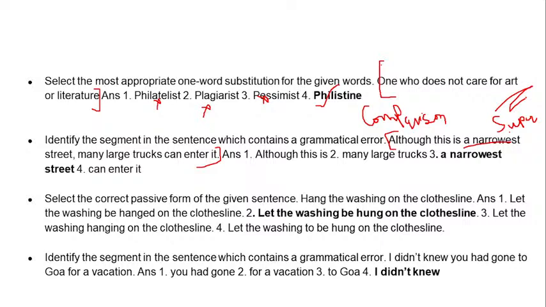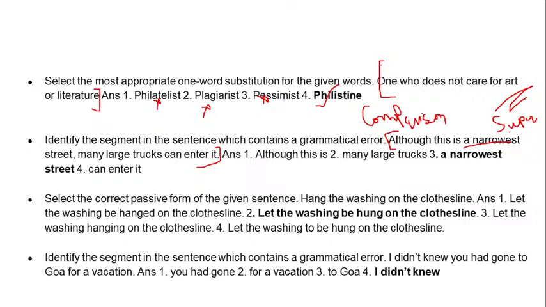But here, as you see, we are not comparing any street. We are just saying that this is a narrow street. There are not even two streets that we are comparing. So this is the adjective of just one single street, and there is no comparison among any streets.